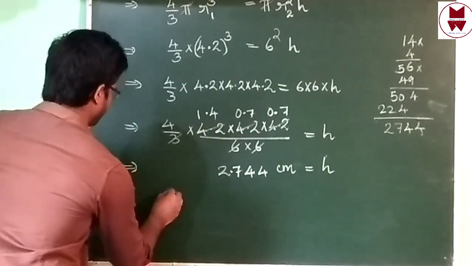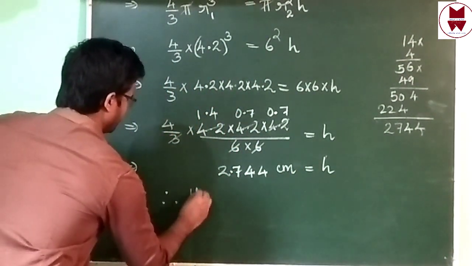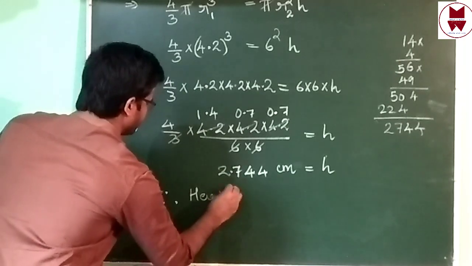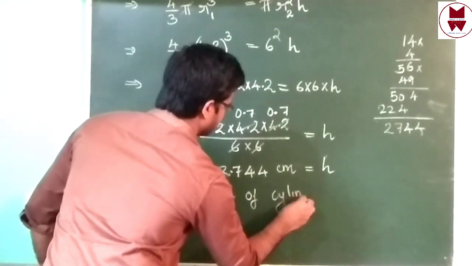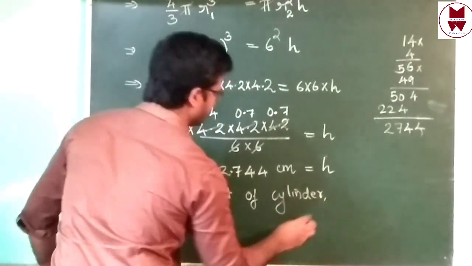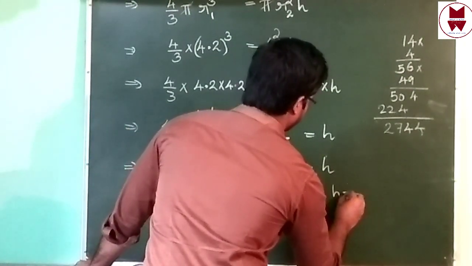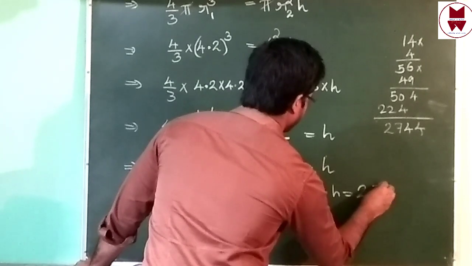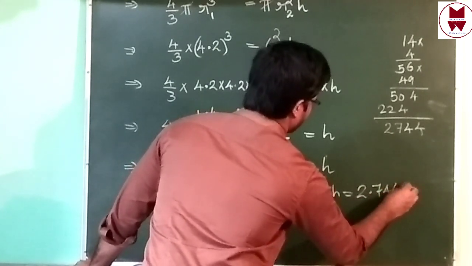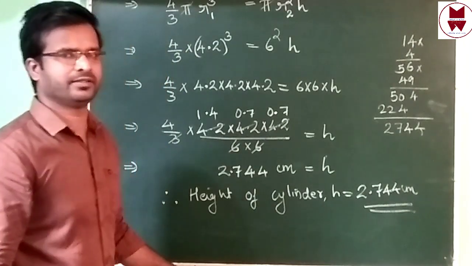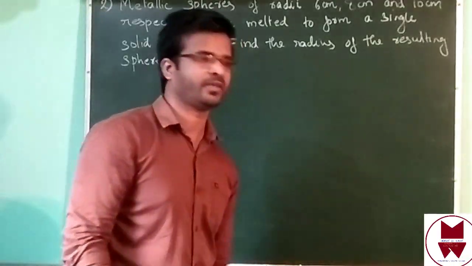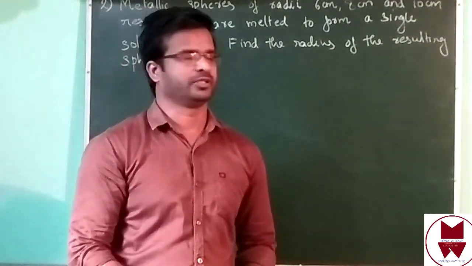centimeter. Therefore, height of cylinder h equal to 2.744 centimeters. This is our answer. Now we can see question number 2.